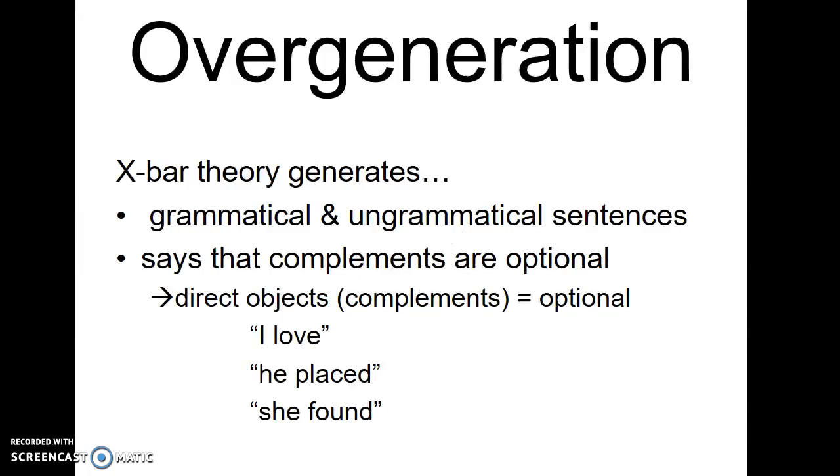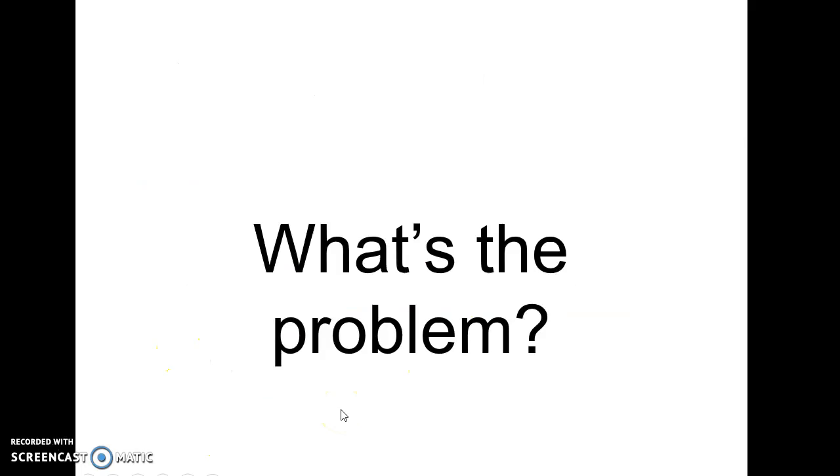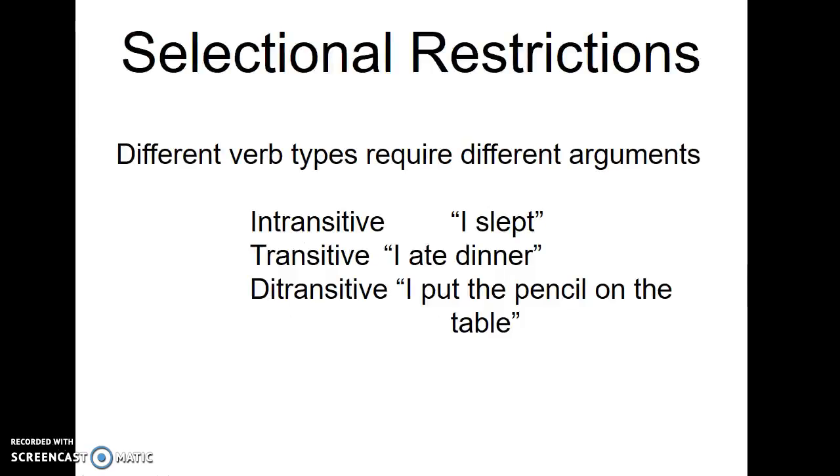So last we talked, X-Bar theory was a little unrestrained. It was doing something called overgeneration. And by that I mean it was generating sentences, both grammatical and ungrammatical. Currently, in X-Bar theory, complements are optional. So, with verbs like love, placed, and found, complements are optional, meaning that we could produce sentences like I love, he placed, she found. What's the problem? What's wrong with these sentences?